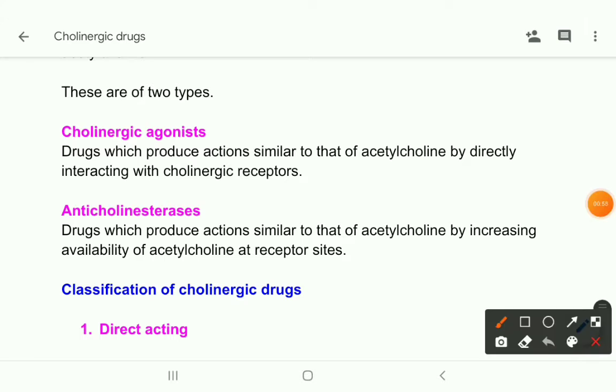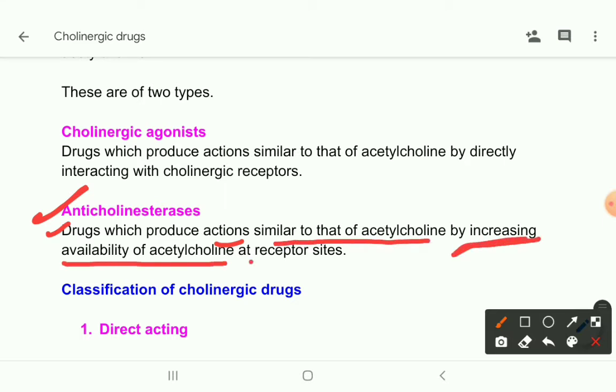These drugs also produce actions similar to acetylcholine, but they do this effect by a different way. Okay, so anticholinesterases are drugs which produce actions similar to that of acetylcholine by increasing availability of acetylcholine at receptor sites. Okay, so anticholinesterases mainly inhibit the enzyme acetylcholinesterase. So the breakdown of acetylcholine is prevented and acetylcholine can act on its receptor for a prolonged duration of action. Okay.